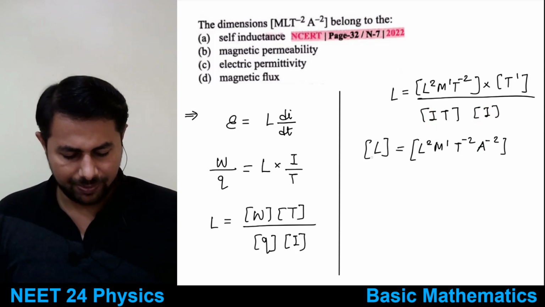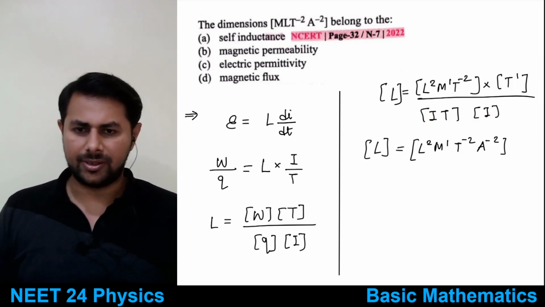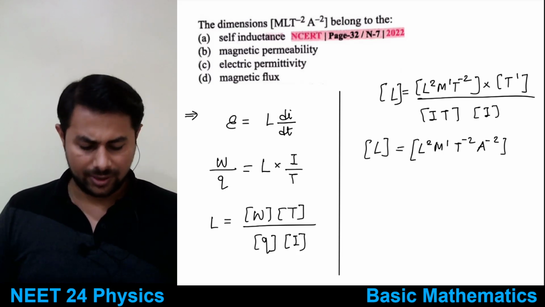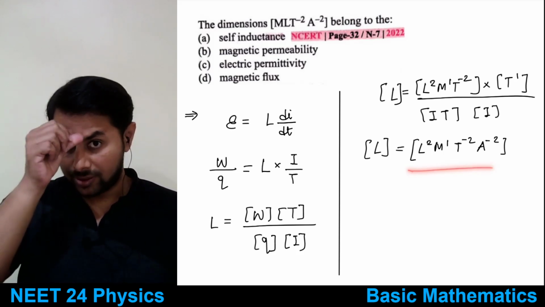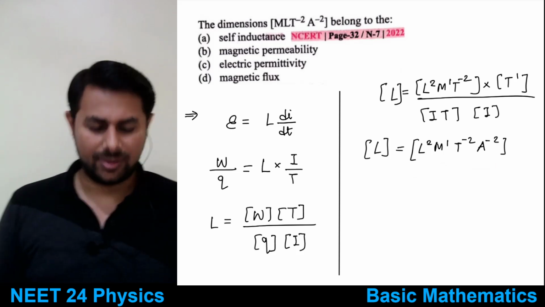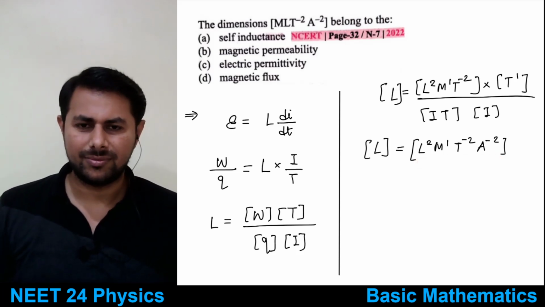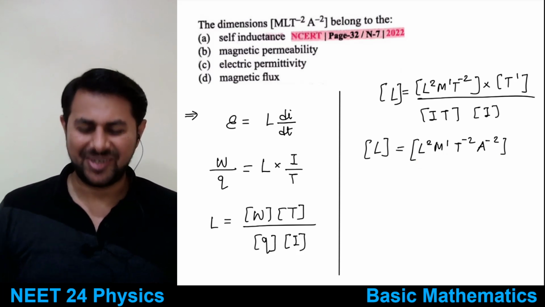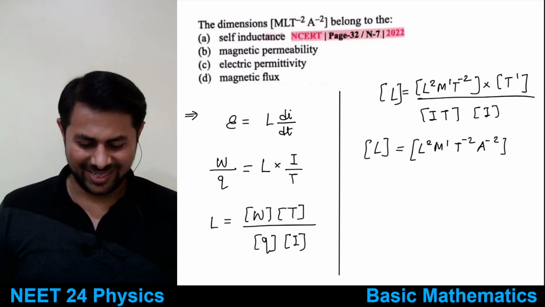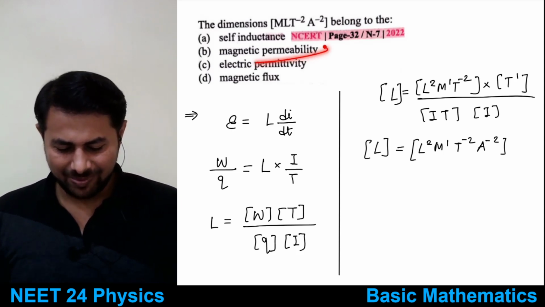But this L on the left hand side and L on the right hand side are different. This is self inductance. Okay, who told me the answer? Indusha, was it the same thing? No, sir. Oh, so you don't remember correctly. Anyways, no problem. Next one is magnetic permeability.